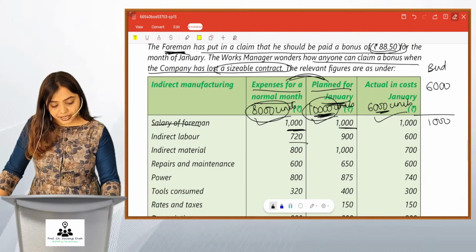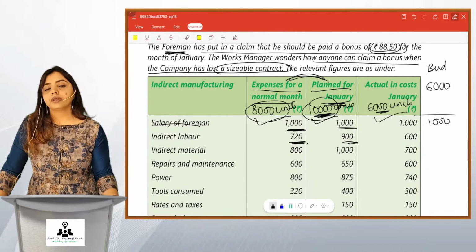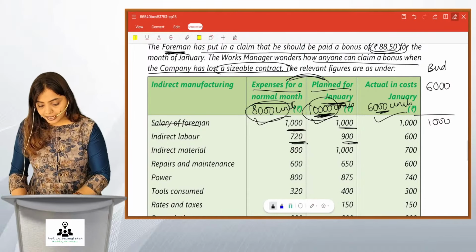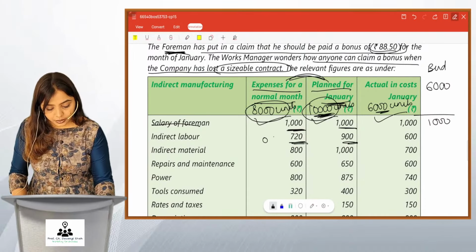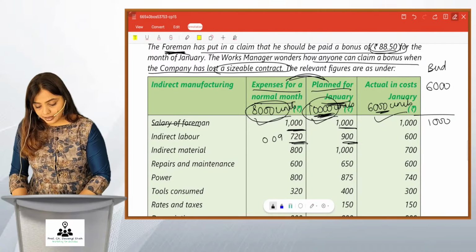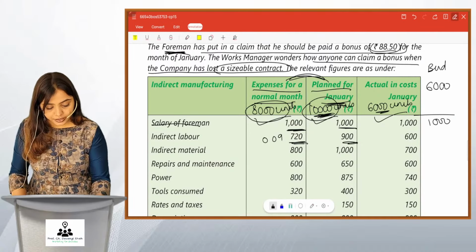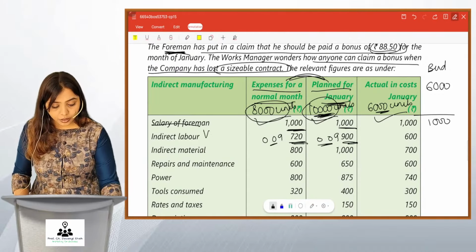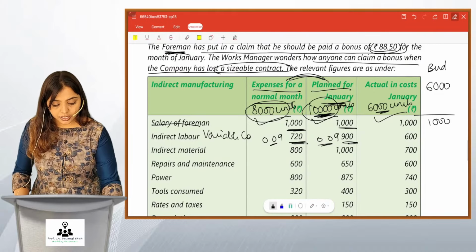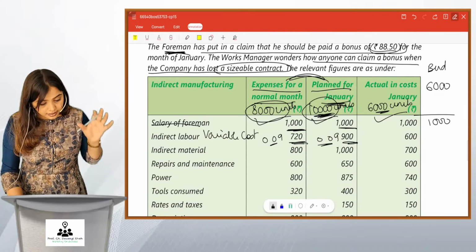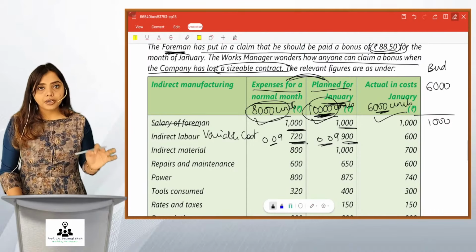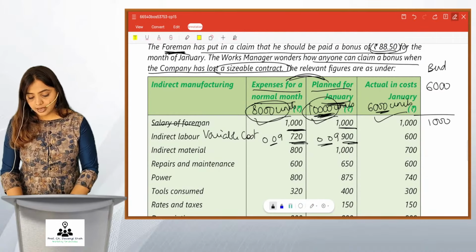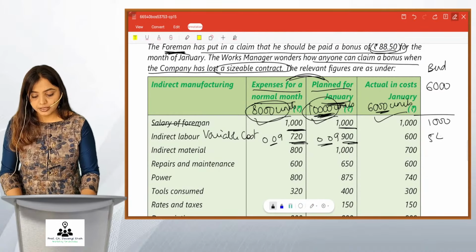Indirect labor is 720 for 8,000 and 900 for 10,000. This is not fixed. So we check its per unit. 720 divided by 8,000 you get 0.09. And 900 divided by 10,000 you get 0.09. Friends, per unit is constant, hence this is variable cost. Got it? So this indirect labor is a variable cost. Per unit it is 0.09. So what will be the amount for 6,000 units, friends? It would be 540 rupees.